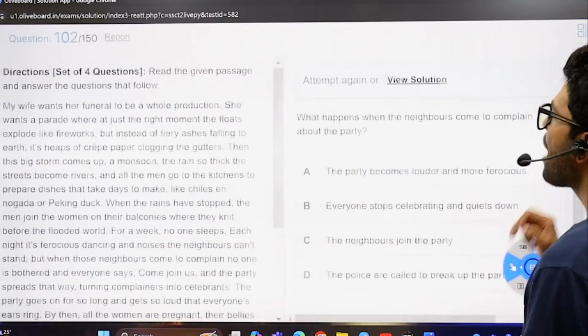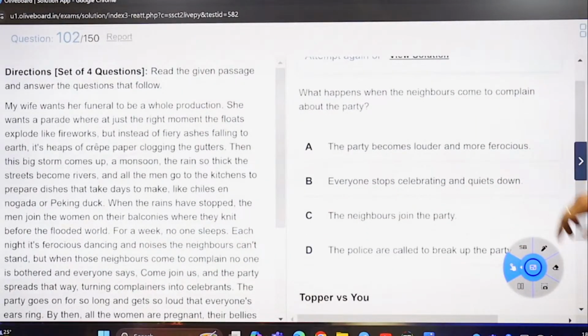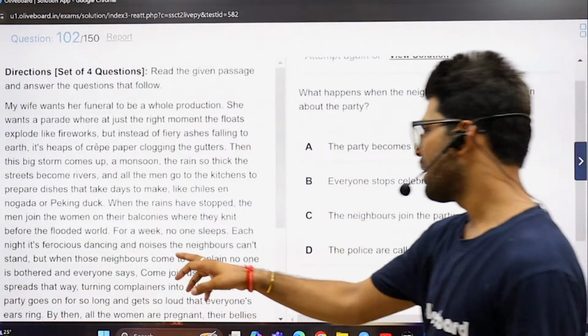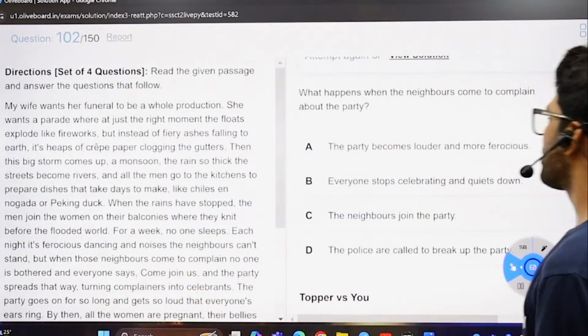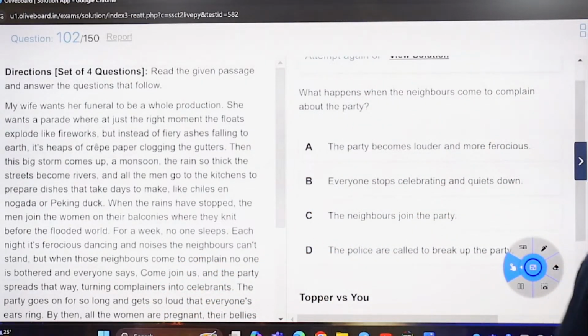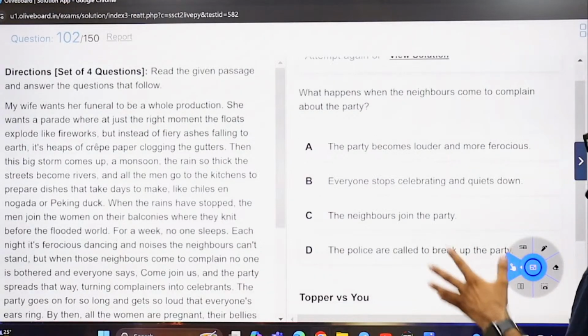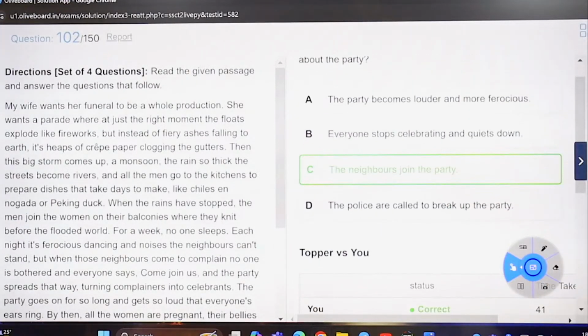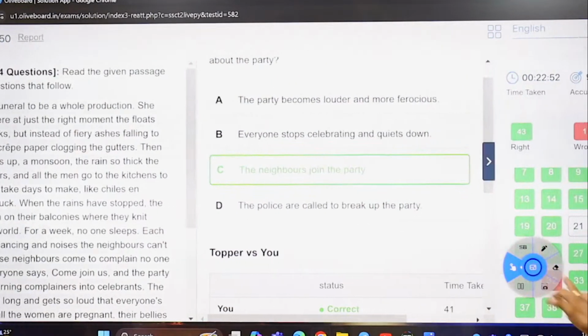Okay. What happens when the neighbors come to complain about the party? Come and join us. And the complainers become celebrants. The party becomes louder and more ferocious. Maybe everyone stops. No. They join the party. Police are called. No.